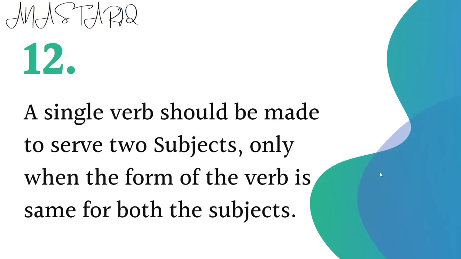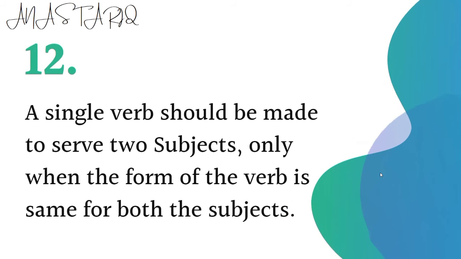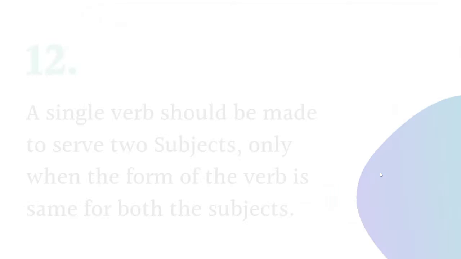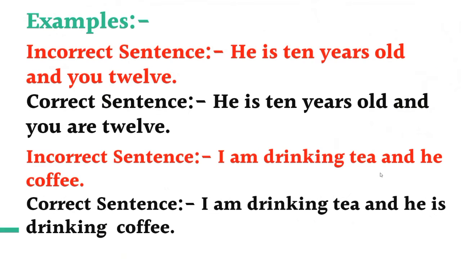A single verb should be made to serve two subjects only when the form of the verb is the same. So this means that we will use a single verb only when the form of the verb is the same. Like for example, he is 10 years old and you 12. Here, he and you take different forms of verbs. They cannot take a single form of verb.